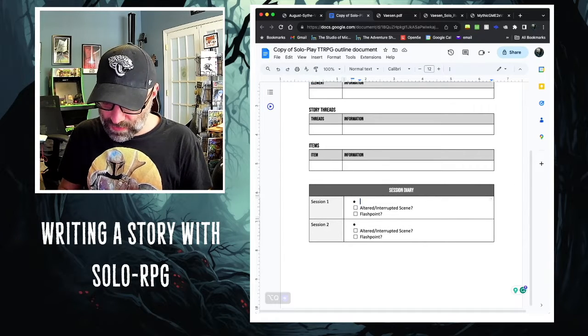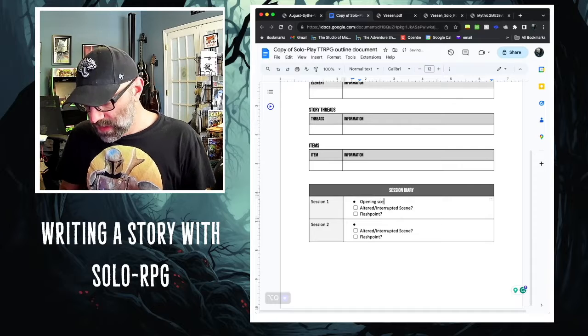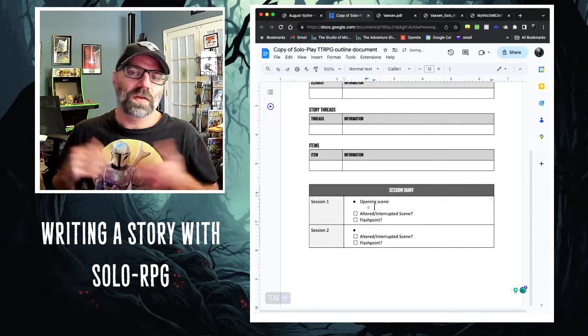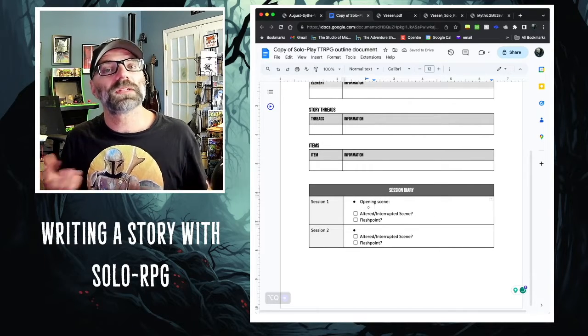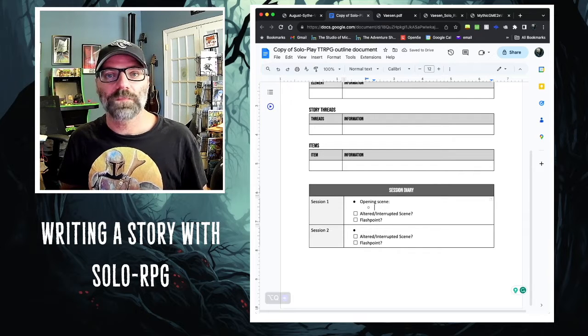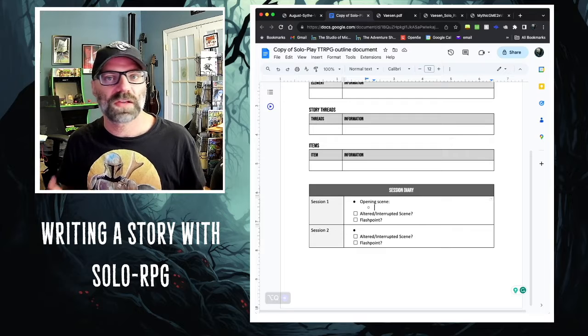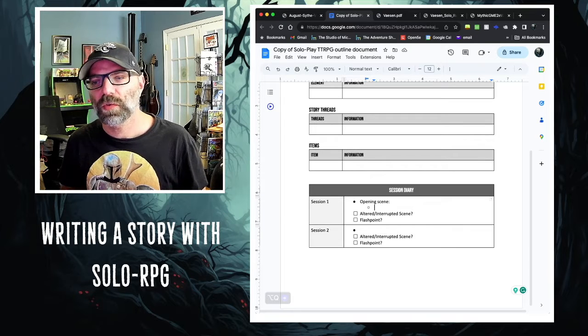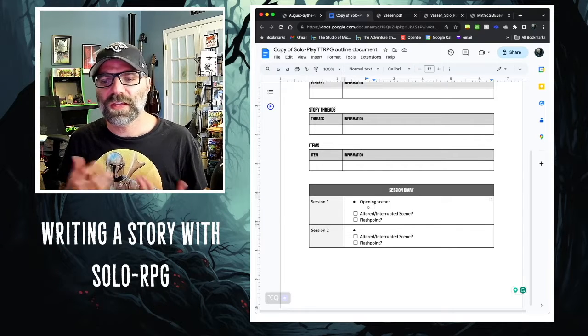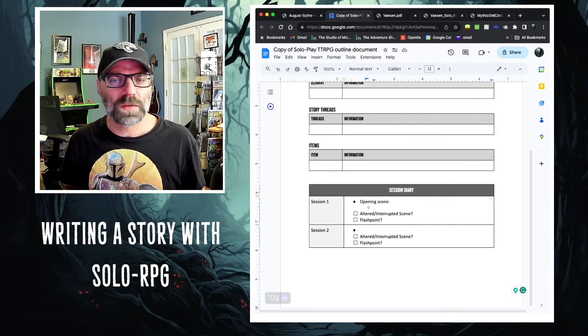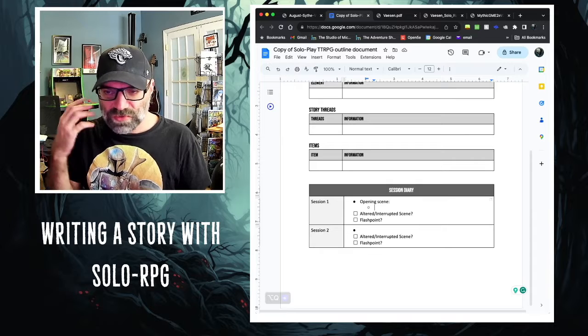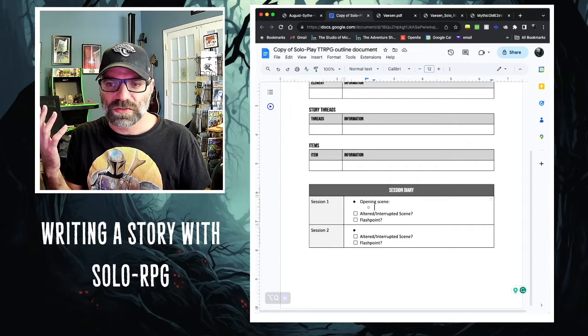So, opening scene. With an opening scene, you're often going to go with what you would expect to have happen. I have no idea what the story is going to be going forward. I know that August is investigating these kinds of creatures and she's interested in doing it. I'm going to say that she has also put flyers up around the town. I think that's an interesting thing to start off with.